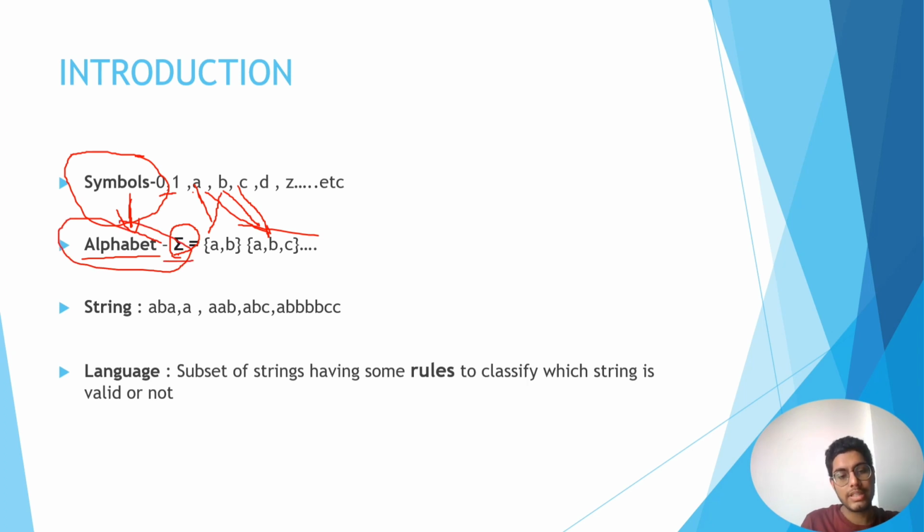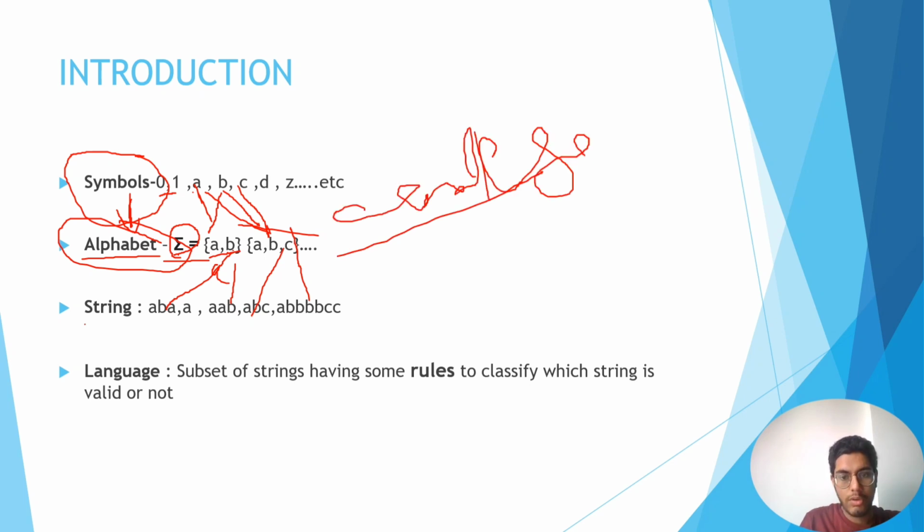Now from these alphabets we get strings, the basic compositions made by combining these symbols. Like A is a string, ABA is a string, AAB is a string, ABC is a string, ABBC is a string. So there can be multiple and endless strings available from these alphabets.